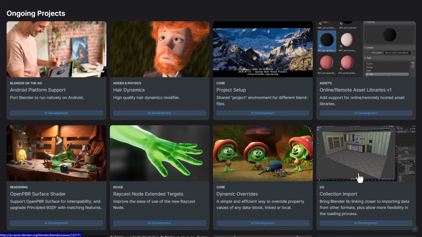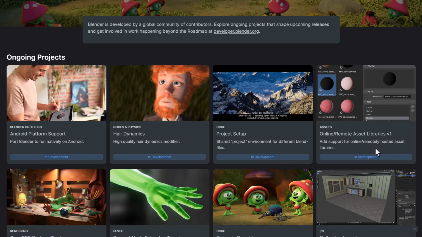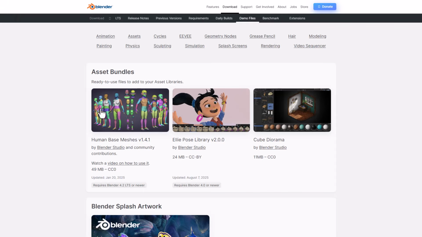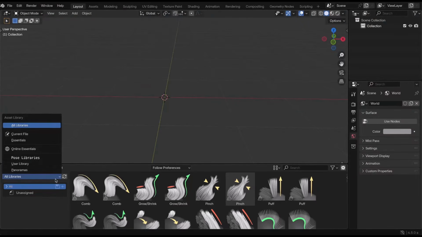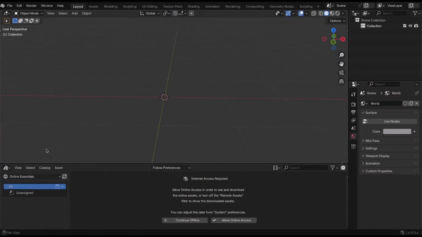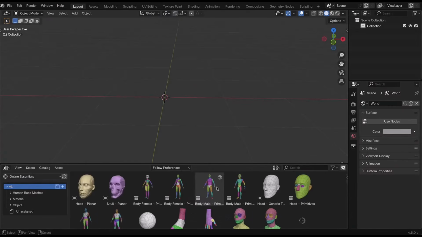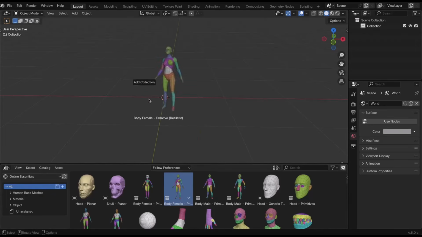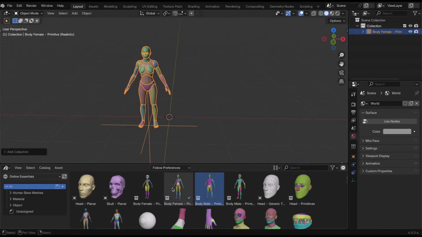And speaking about collections and files, assets is looking pretty nice, as currently the folks at Blender are actively developing and adding support for online, remotely hosted assets. And I think there was a build for this one that a lot of people did test out. So what this does in a nutshell is, instead of downloading all of the asset packs that you get from Blender's website, or maybe you purchase an asset pack and having all of them installed on your computer, or maybe you want to get an asset from a particular website, instead of having all of them right inside of your computer, which might take a lot of memory, you can now reference the website and download them via Blender.